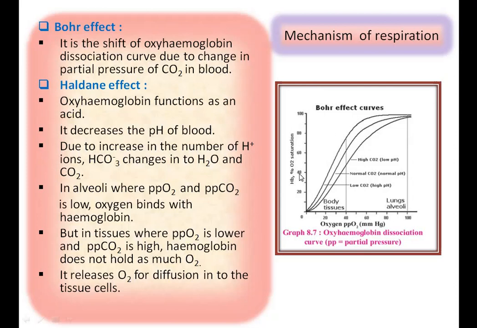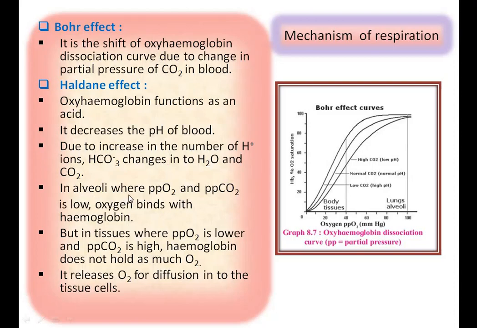This is the hemoglobin oxygen saturation, and this is the partial pressure of oxygen in mmHg. Then these are the Bohr effect curves. Then next is the Haldane effect. Oxyhemoglobin functions as an acid. It decreases the pH of blood due to increase in the number of hydrogen ions. Carbonates change into water and carbon dioxide. We can see in the next slide.